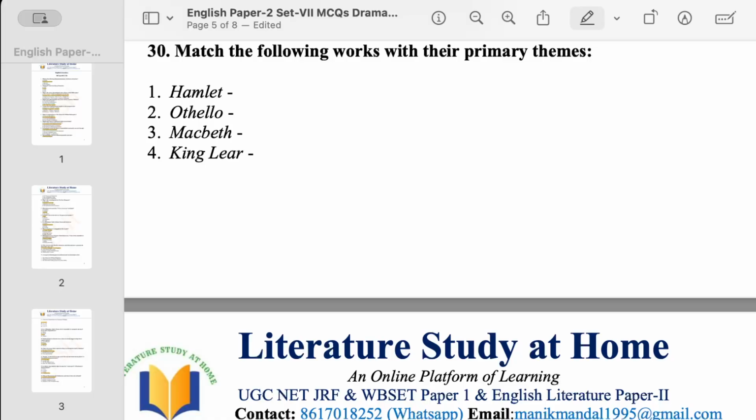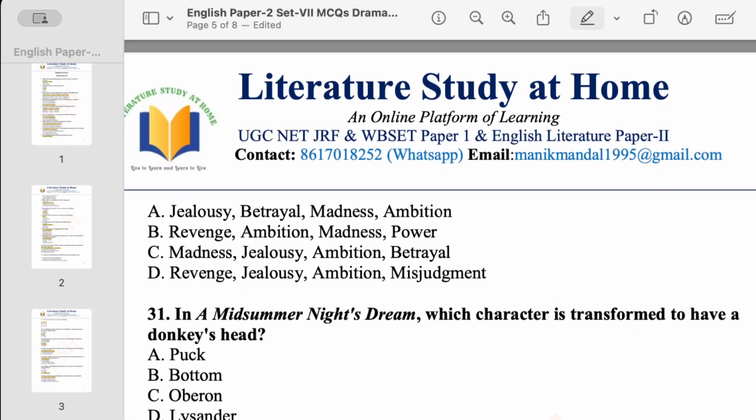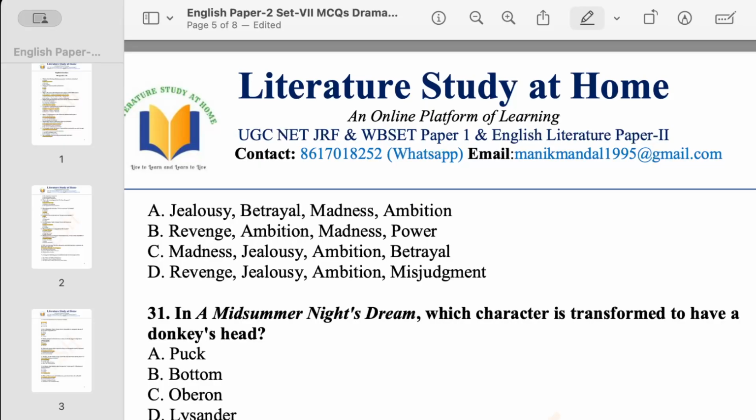We have the names of the plays at the beginning, and I think you can't see the options. I just put them up. Yes, right now I think you can see it. So your option D is the right answer. Revenge is Hamlet, jealousy is obviously Othello, ambition is the play Macbeth, and misjudgment is King Lear.